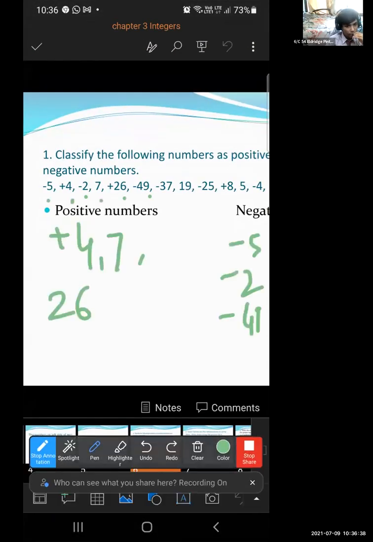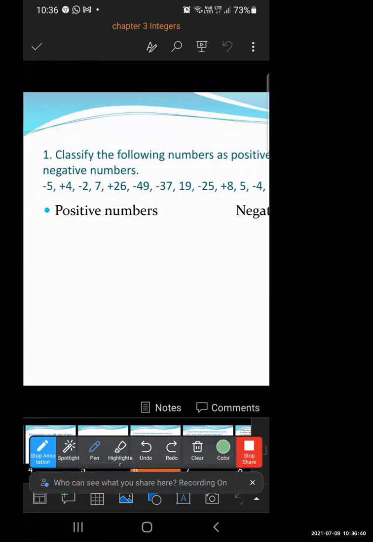Okay, now tell me this: -37 comes under which side? Negative numbers or positive numbers? Negative numbers. Very good. And 19 comes in positive or negative? Positive. Very good.